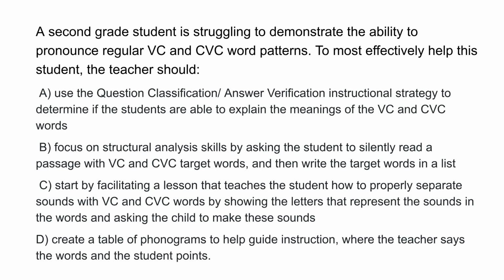B. Focus on structural analysis skills by asking the student to silently read a passage with VC and CVC target words, and then write the target words in a list. C. Start by facilitating a lesson that teaches the student how to properly separate sounds with VC and CVC words by showing the letters that represent the sounds in the words and asking the child to make these sounds. D. Create a table of phonograms to help guide instruction where the teacher says the words and the student points.